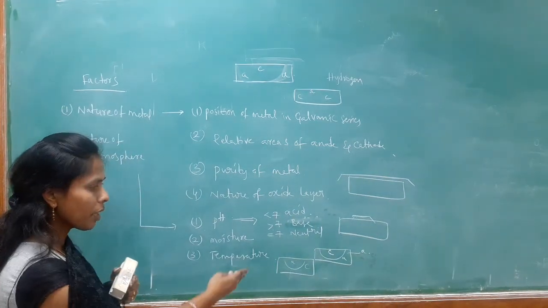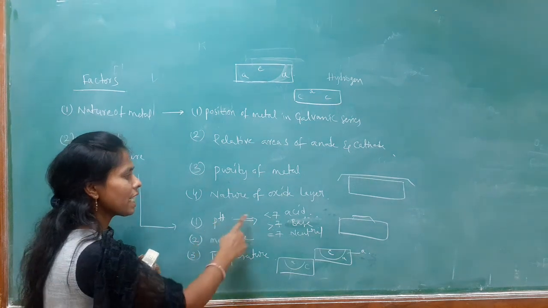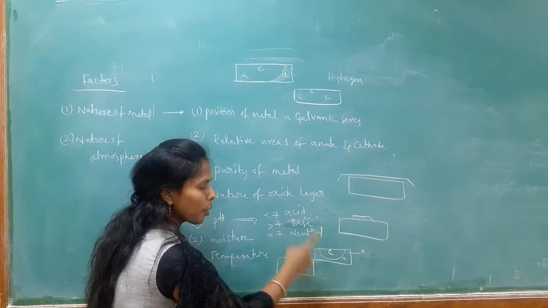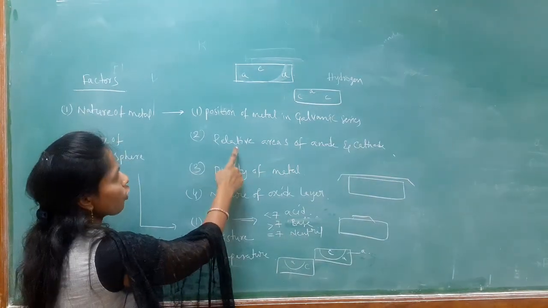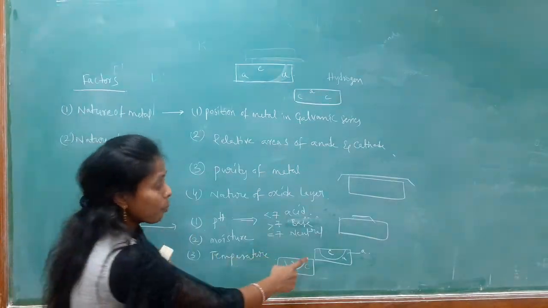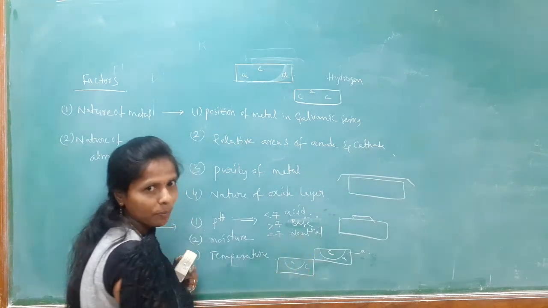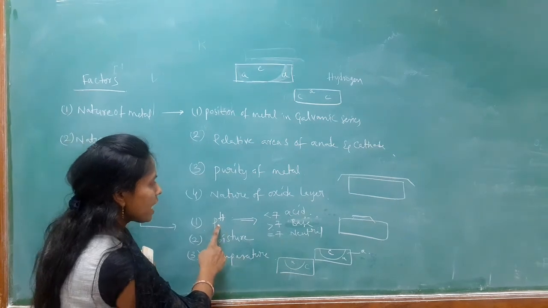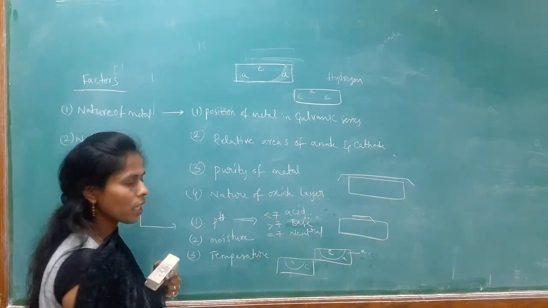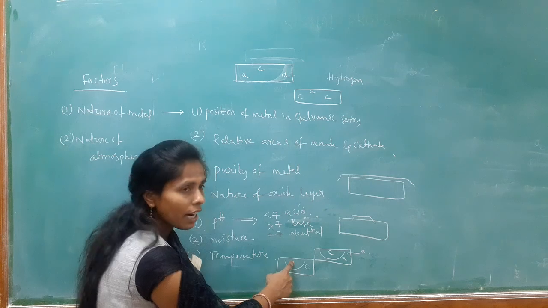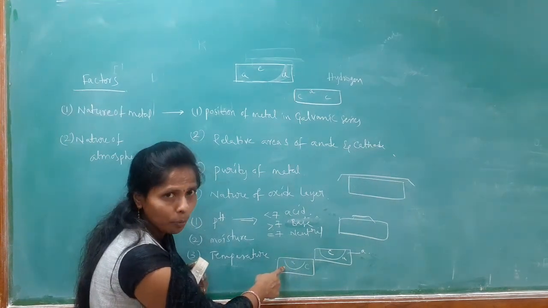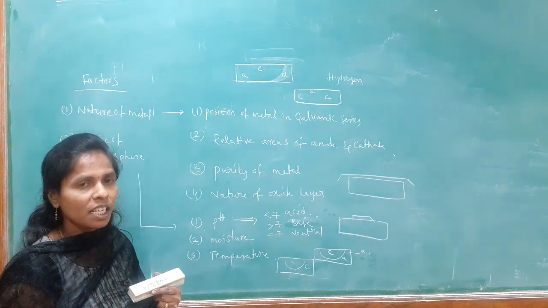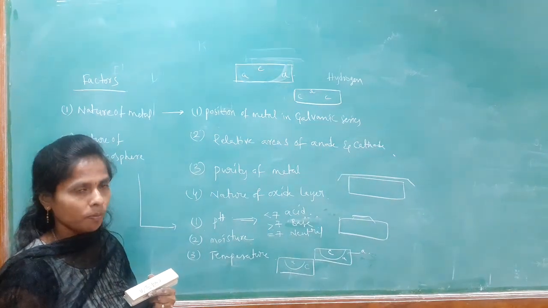So if pH is less than 7, the anodic part is more and the cathodic part is less. If the anodic part is more, corrosion is more, but the rate of corrosion is less. If pH is greater than or equal to 7, the anodic part is less and the cathodic part is more. When the anodic part is less, corrosion is less, but the rate of corrosion is more.